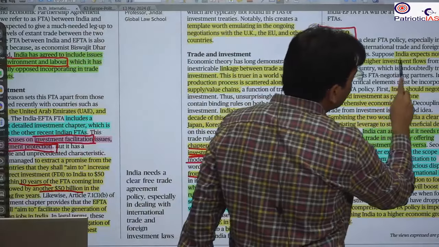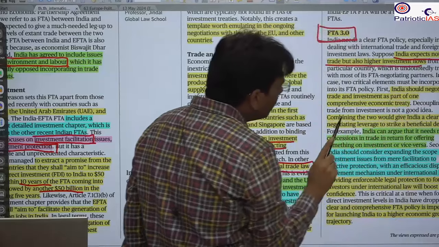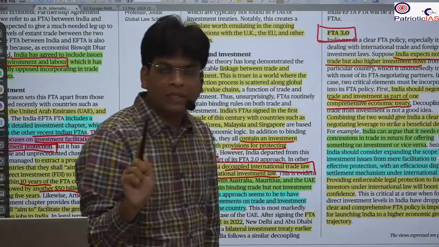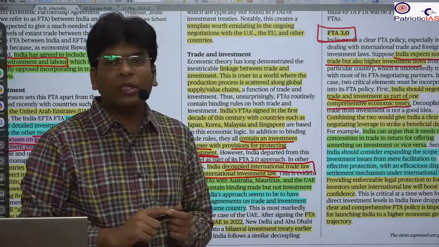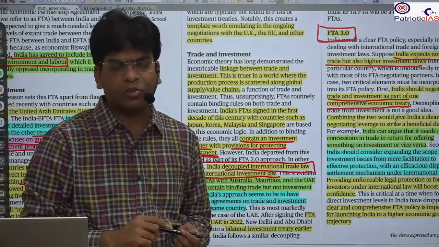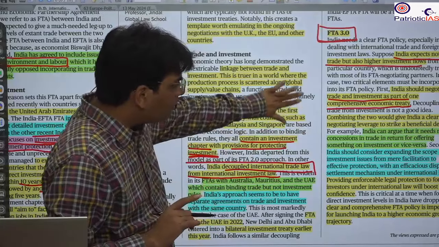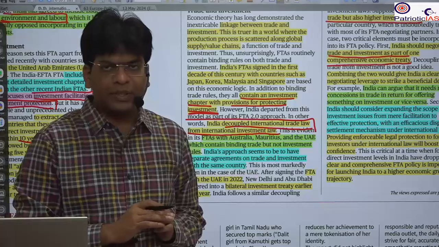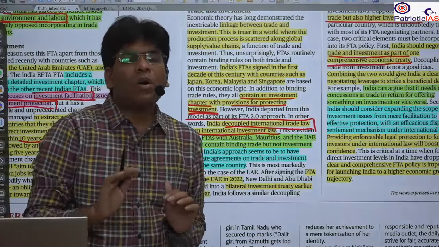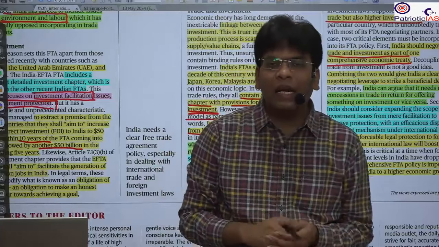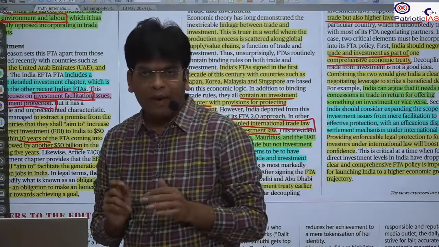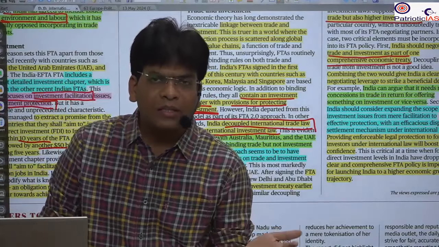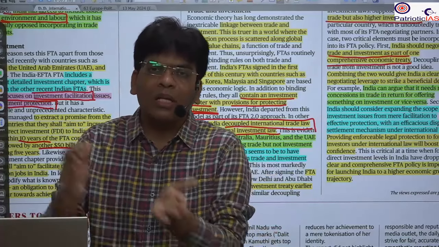However, there should be more clarity. The clarity should be greater whenever you are going for negotiation, and it should be a comprehensive economic treaty. You should talk about how you are going to deal with any legal issue. If a company is facing any type of protection issue in its investment, what should the resolution process be? India is mainly not agreeing to investment provisions because India thinks that if I have to go and fight a case in other countries, we need a lot of money. We need lawyers, international law experts, whom we need to send there.